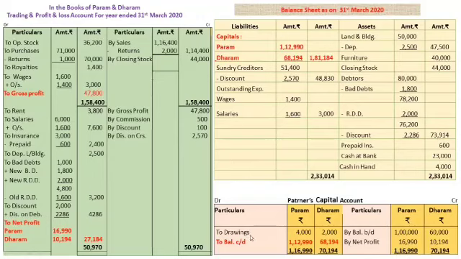Then debit amount is of drawings, that is of 4,000 and 2,000, and the highlighted balancing amount of capitals to be posted in balance sheet liability side. See the highlighted portion of capitals, Param and Dharam.